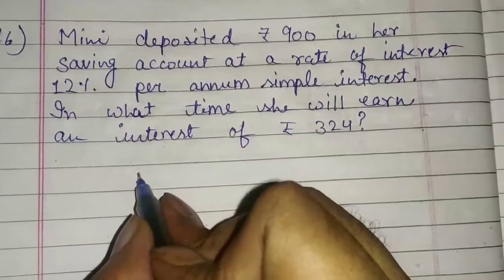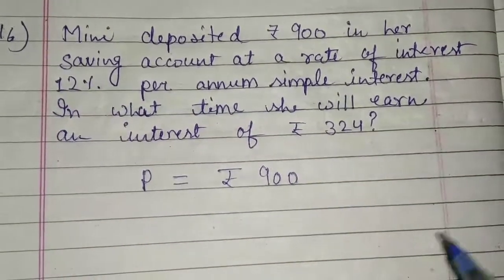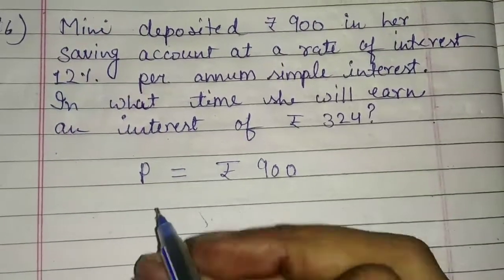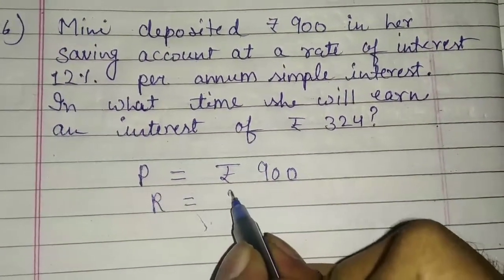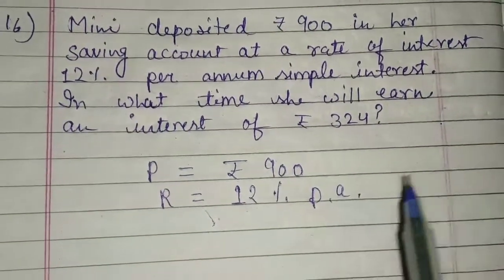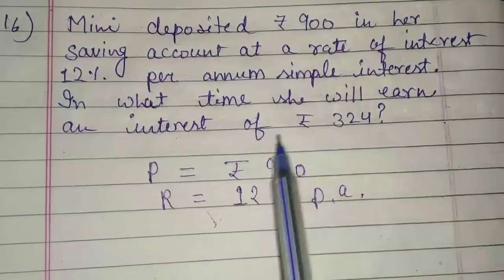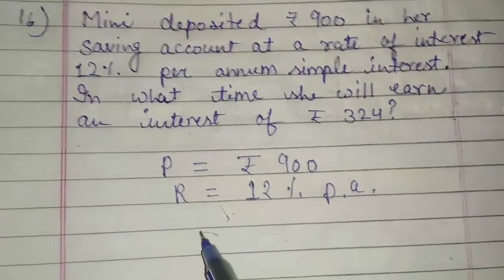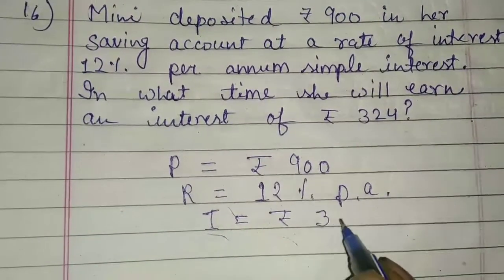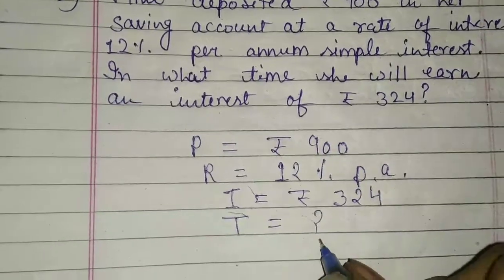Let's see the next question: Mini deposited rupees 900 in her saving account. That means here the principal is equal to rupees 900. Then the rate of interest is 12%. That means R's value is given, that is 12% per annum. After this, the question asks in what time she will earn an interest of rupees 324. The interest value is given, that is rupees 324, and according to the question we have to find the time.